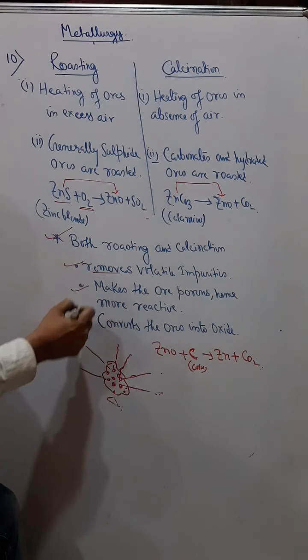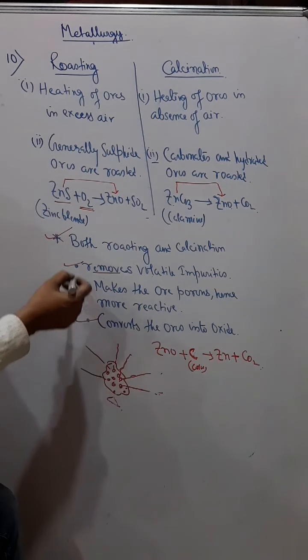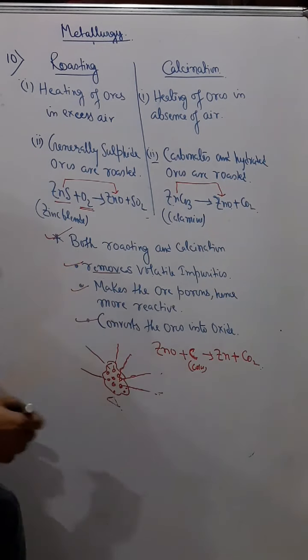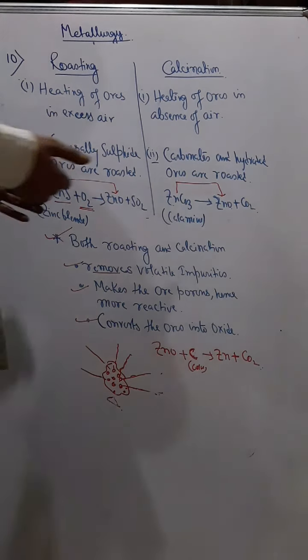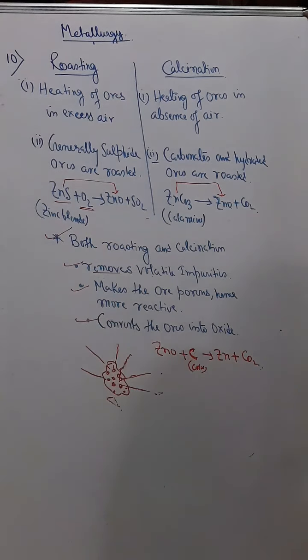So these three points are important. Why do we do roasting or calcination? To remove volatile impurities, to make the ore porous, and to convert the ore into oxide. Okay, understand? So this is the end of the first part. This is all about the general terms that we use in metallurgy. You should go through this part before going to the second part. Now in the second part, I'll explain how aluminium is extracted, the extraction of aluminium, which is in our syllabus.